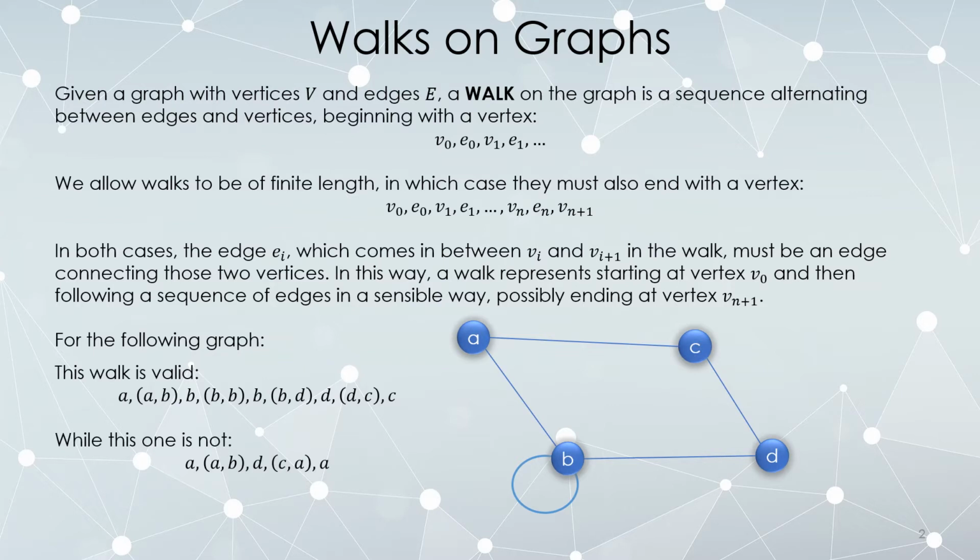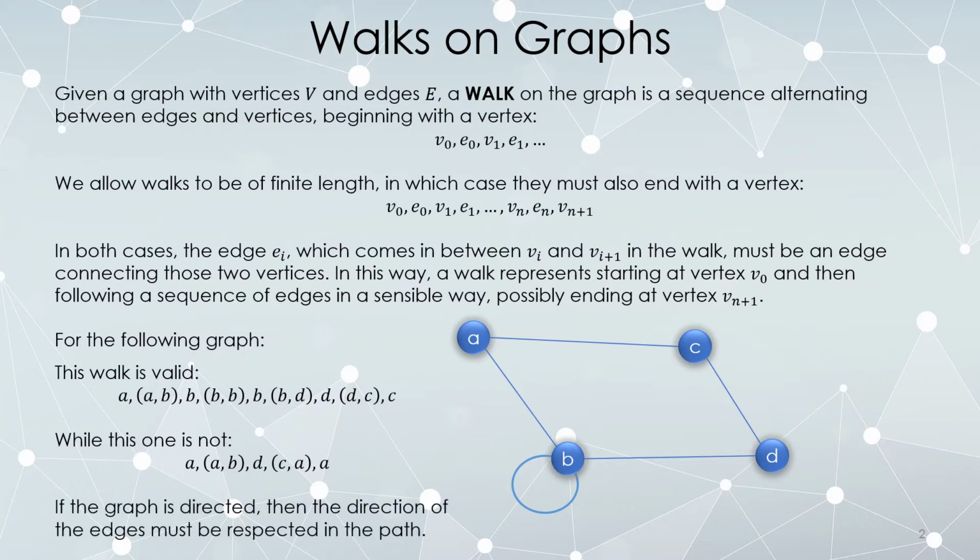This, however, is not a valid walk, so can you spot what the problem is? In this walk, this vertex is not the end of this edge. It's also not the start of this edge. If I tried to do this walk, I would say start at A, from A go to B, and now you're at D. No, I'm not. And we have a problem. Now, if the graph is directed, the direction of the edges must be respected in the path. So if a graph points in a given direction, you are only allowed to walk along it in that direction.